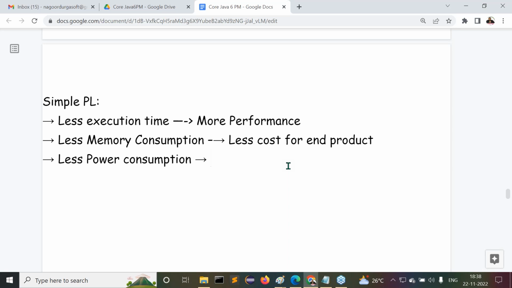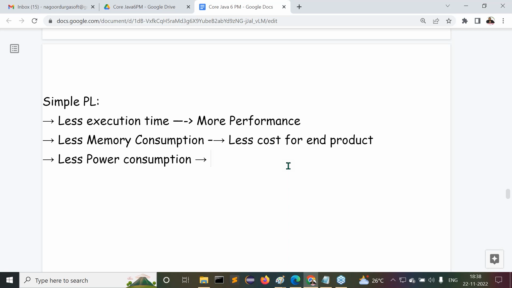Now tell me, Sun Microsystems wants to prepare a new programming language. What qualities does Sun Microsystems want to see in this new programming language? Three qualities, three features they want to see. What are the three features? First one is a simple programming language. Next one is tight coded. Next one is architectural neutral.